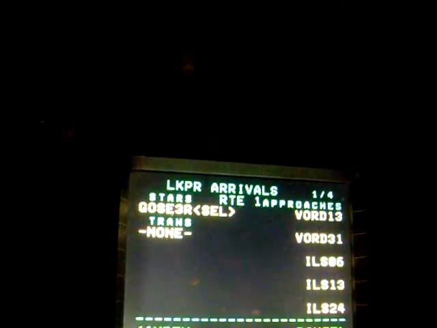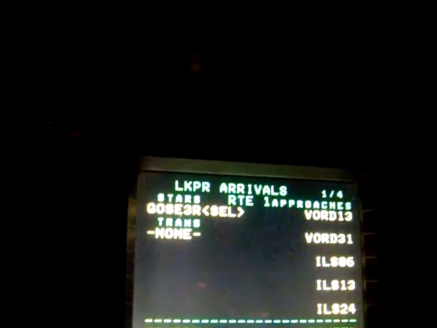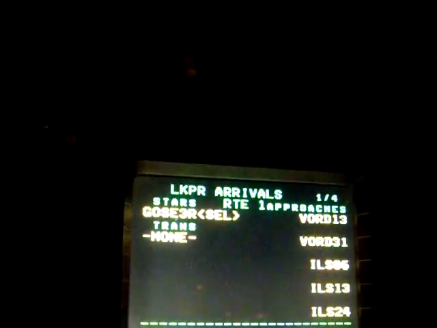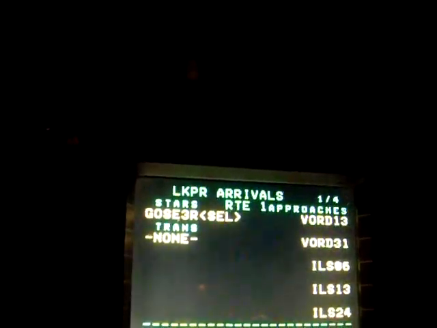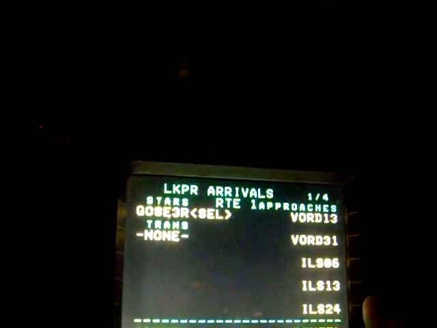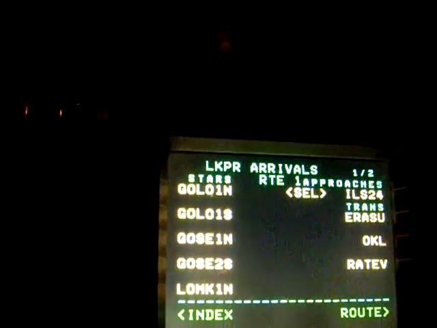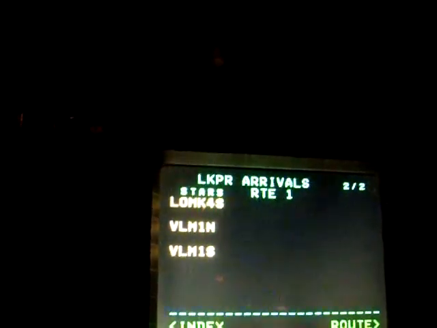Okay, so now it's coming. All the approaches are possible. Runway 13 or runway 31. Well, hold on. Let's say ILS 24. So if I select ILS 24, it seems that it's appearing now only the arrivals for the runway 24. You see, so let's say this one. Yeah, this one is possible.